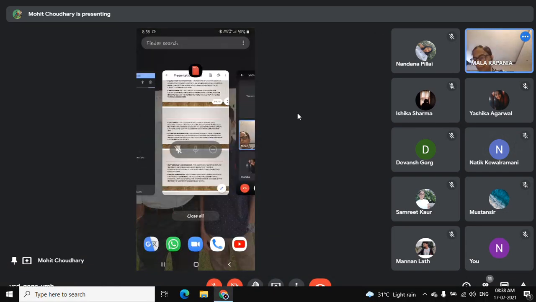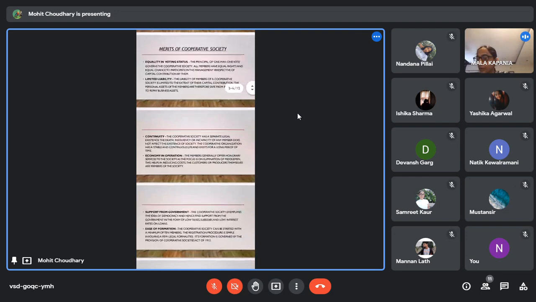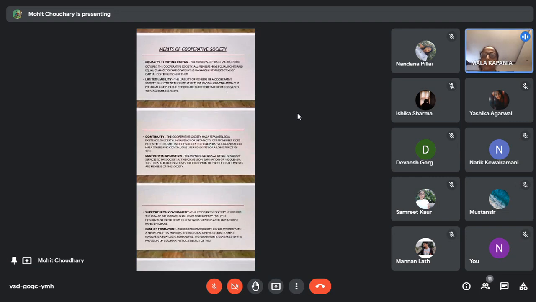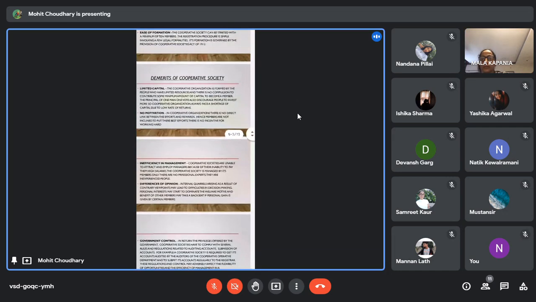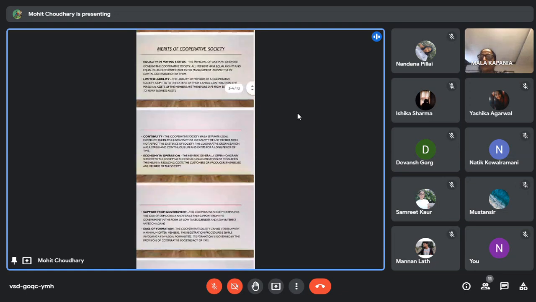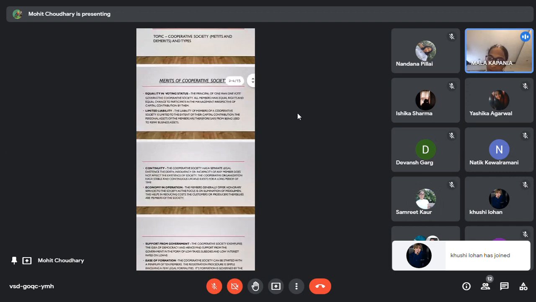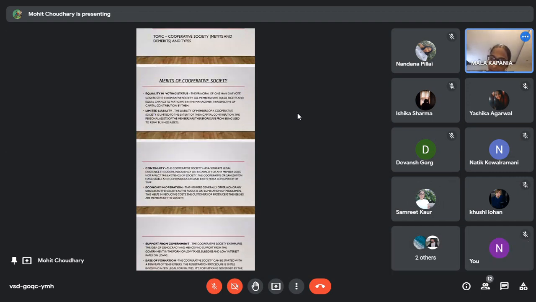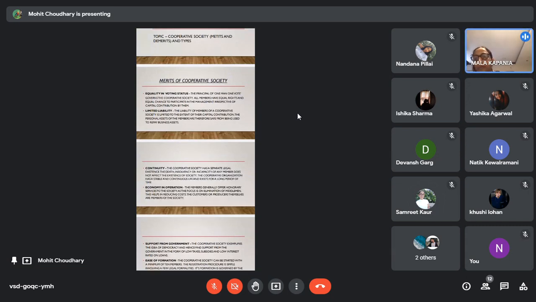Okay. Is it visible? Yes, it's visible. So Mohit is going to talk about the merits and demerits, and then Simrit is going to talk about the types of cooperative society. Ma'am, I am only going to talk about the types of cooperative society. Yesterday you told me to. Okay. But Samrit is present. Let me check in case Samrit has done it. Yes, Samrit? Yes, ma'am, I have done it. You've done it. Mohit, she will present, right? Yes, ma'am. So, a thing studied never goes in vain. Even if you have studied about it, you have gained knowledge for yourself. Let Samrit present it.